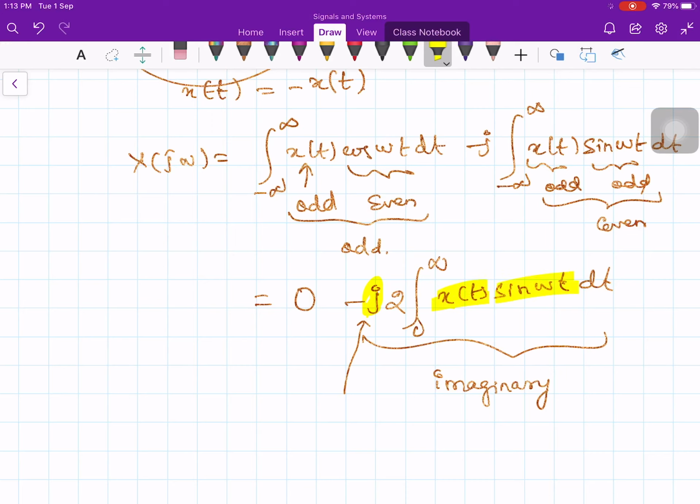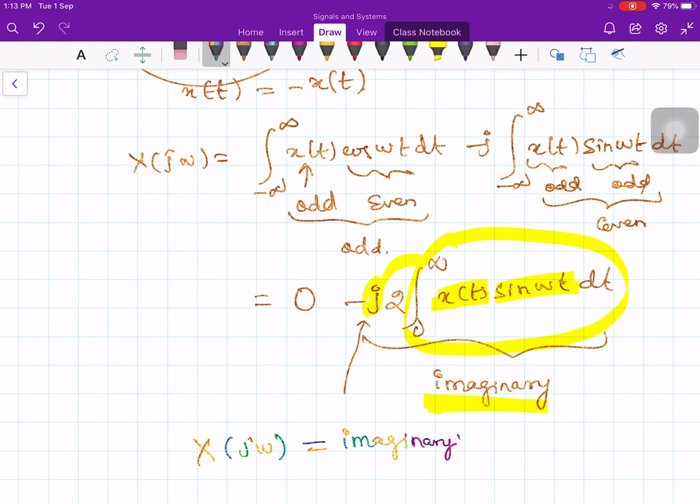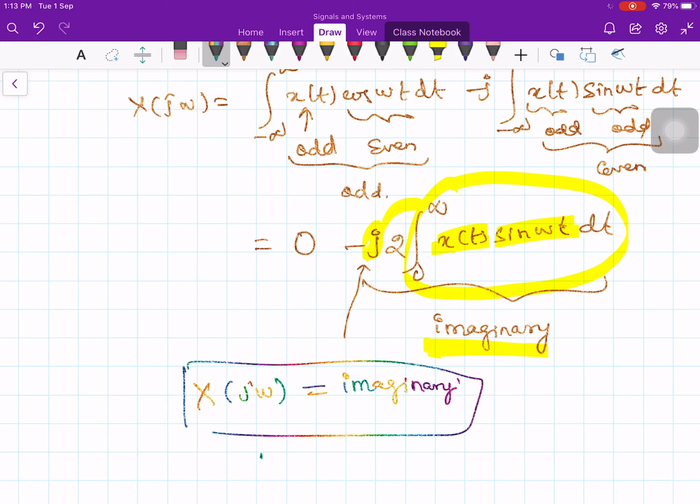The moment you do this integration, the whole thing is real, and that real is multiplied by j. Therefore it is purely imaginary. So when x of t is odd, then x of j omega will be imaginary. That's it. So this condition holds when x of t is an odd function. Okay, so that's it. This is the proof of evenness and oddness of your Fourier transform.